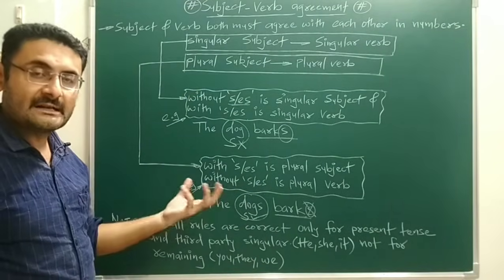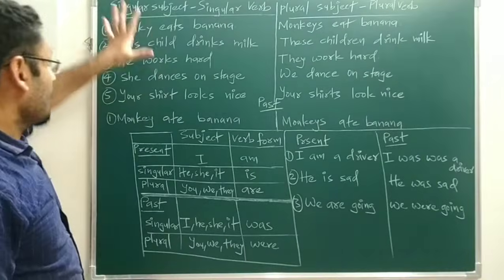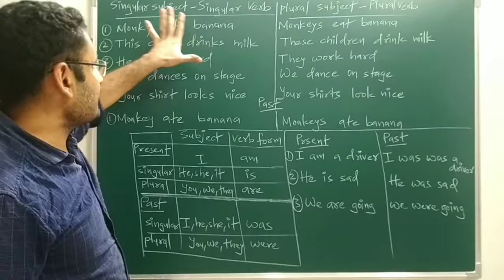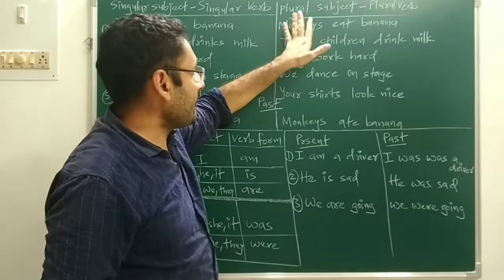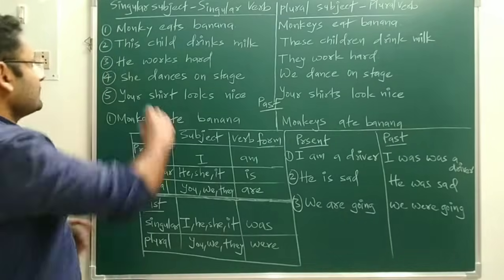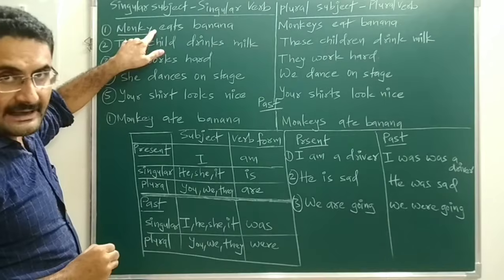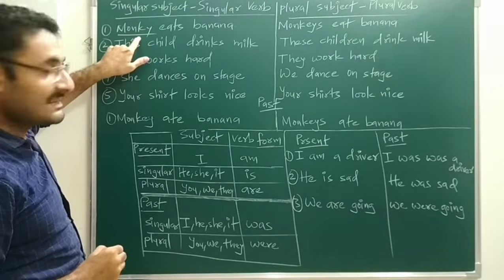Now we will understand this concept clearly by taking some examples. Here, the first is based on singular subject, singular verb, and over here I have written plural subject, plural verb. First, monkey. Monkey is the subject, and it is without s or es, so it is a singular subject.